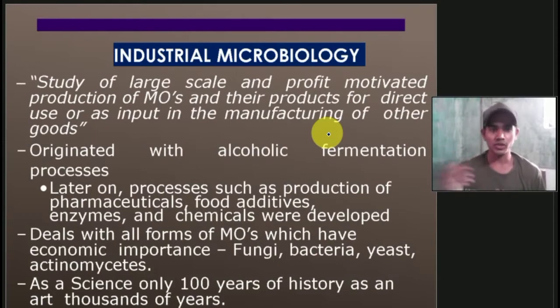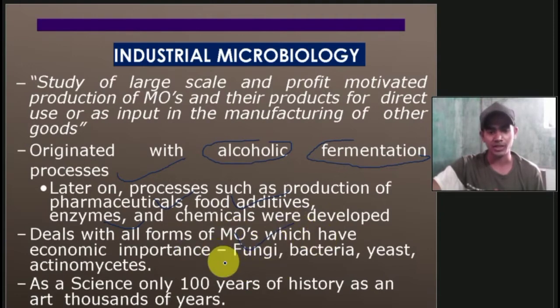It originated with the alcoholic fermentation process. Industrial microbiology originated for the first time because alcoholic fermentation started. Later on, processes such as production of pharmaceuticals, food additives, enzymes and chemicals were developed. It deals with all forms of microorganisms which have economic importance, like fungi, bacteria, yeast, actinomycetes. As a science it has only 100 years of history, as an art thousands of years.